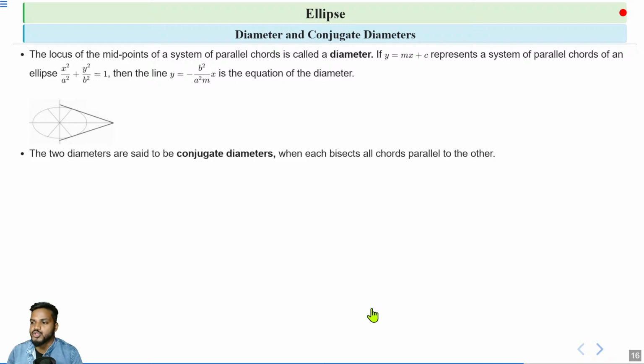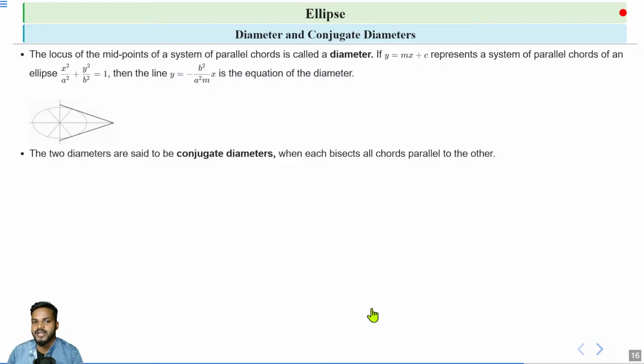Next is conjugate diameter. How can we define conjugate diameter? If there are two diameters, they are called conjugate diameters when each bisects all chords parallel to the other. Let's suppose we have two diameters d1 and d2.